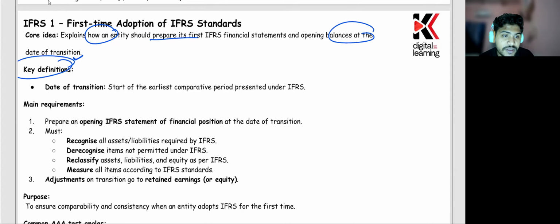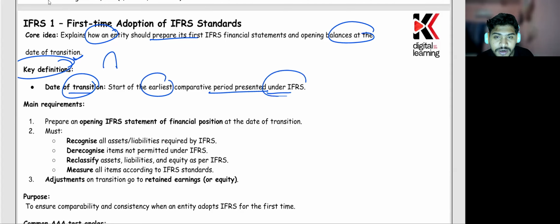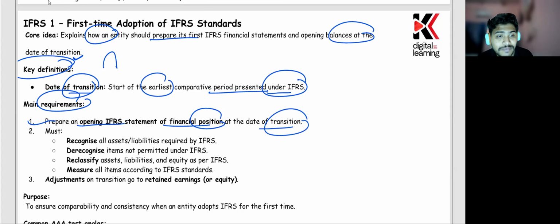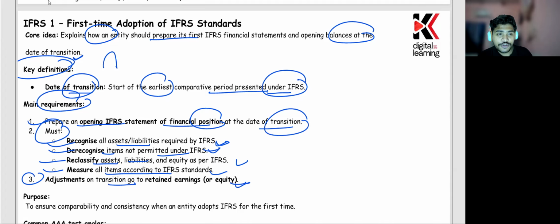Now, the key definitions are there. The date of transition is basically when you take a switch from your traditional method of accounting to IFRS: the start of the earliest comparative period presented under IFRS. The main requirement is that you have to prepare an opening IFRS statement of financial position at the date of transition, and that must recognize all the assets and liabilities required by IFRS, derecognize items which are not permitted under IFRS, reclassify assets, liabilities and equity as per IFRS, measure all items according to IFRS, and take adjustments on transition to retained earnings or equity. So these are the certain things.